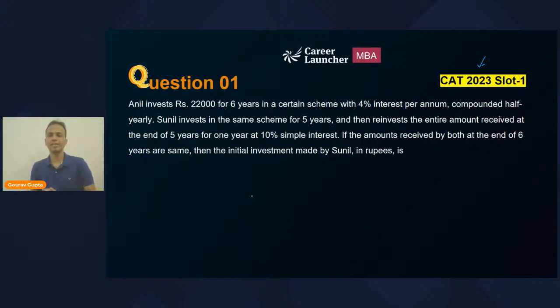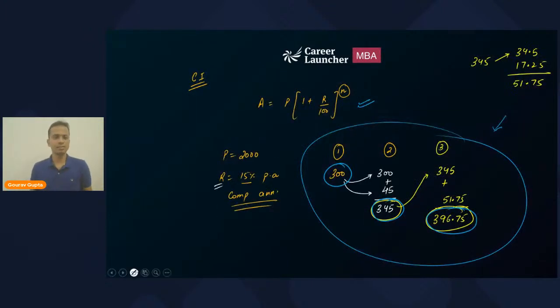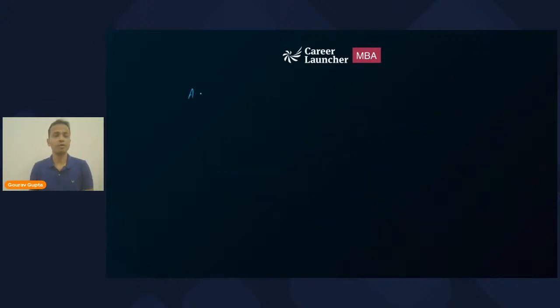All right, friends, let's get into the discussion of this one. If I take you back and discuss the formula of compound interest, it says amount is equal to principal times (1 plus R upon 100) raised to the power n. Let us understand in detail what R is. R is the rate of interest per annum for the entire year. And N is generally the number of years, but in a better way, n is the total number of time periods for which the calculation is done.